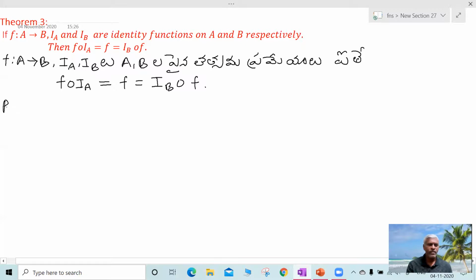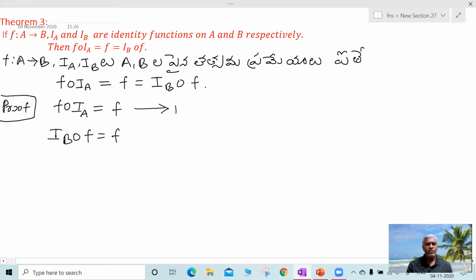So in this we have to prove both. We prove this in two parts: that is, f circle i_A is equal to f is 1, and i_B circle f is equal to f. So proving these two, we prove this statement. So now let us prove the first one.